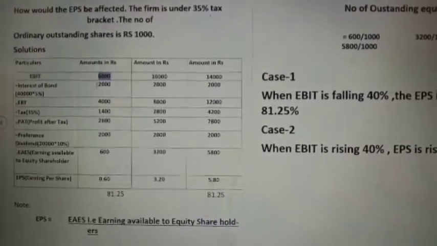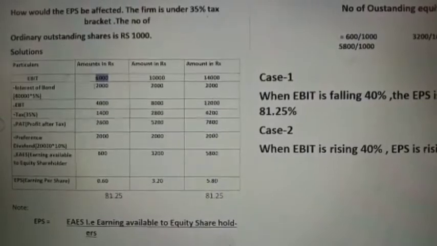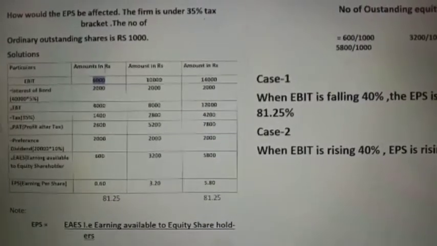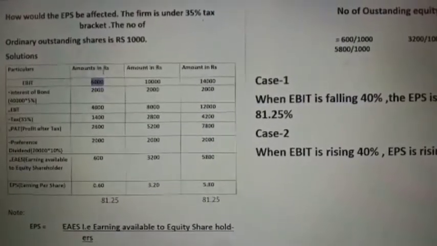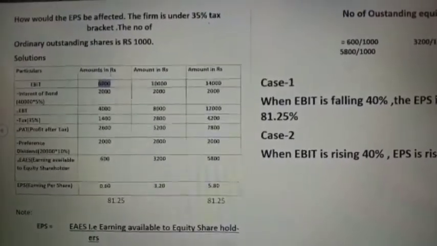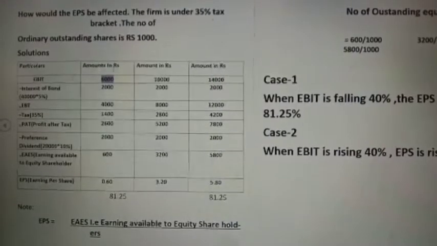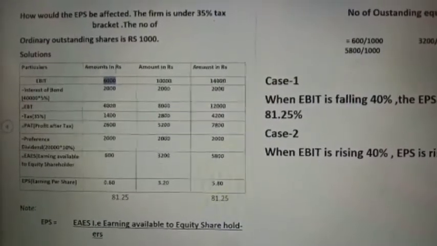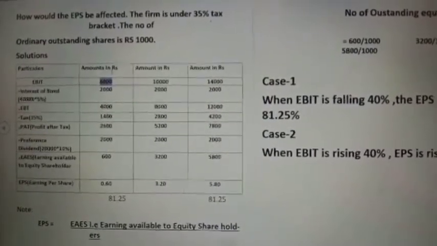So the degree of financial leverage, especially, you will get something like 1, 2, 3. The firm which has more degree of financial leverage is said to be a more financially leveraged firm.